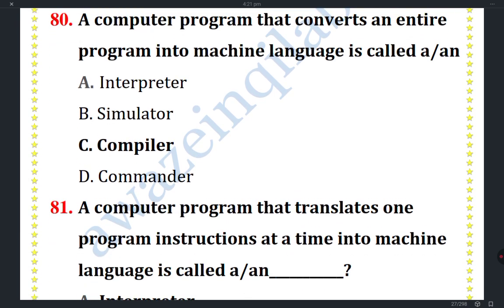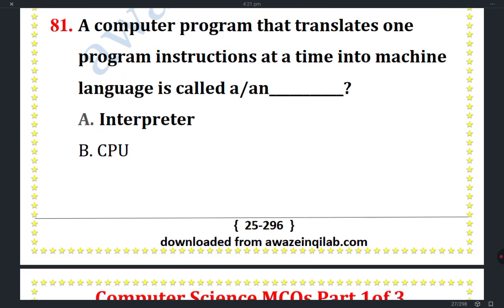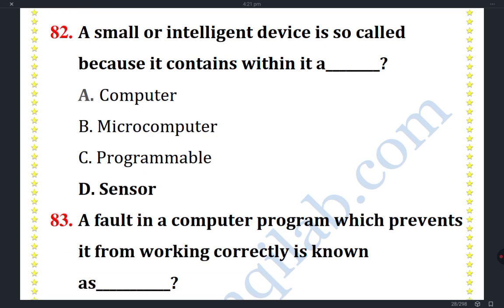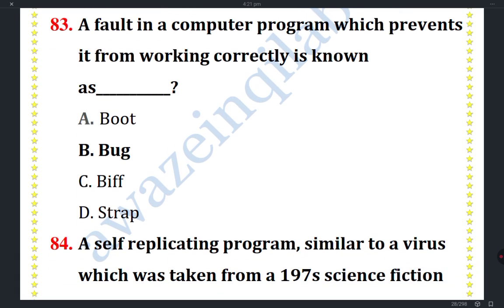A computer program that converts an entire program into machine language is called a compiler. A computer program that translates one program instruction at a time into machine language is called an interpreter. A fault in a computer program which prevents it from working correctly is known as a bug.